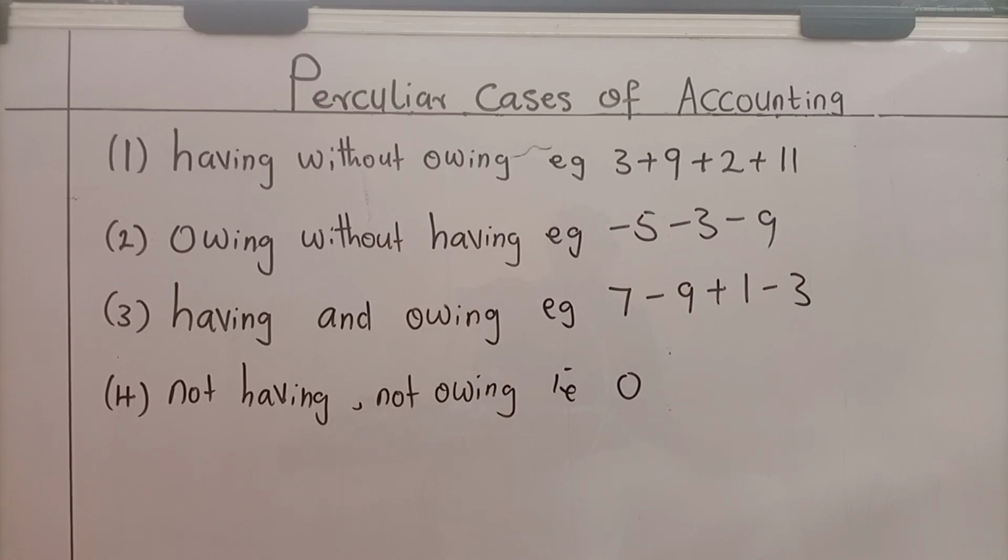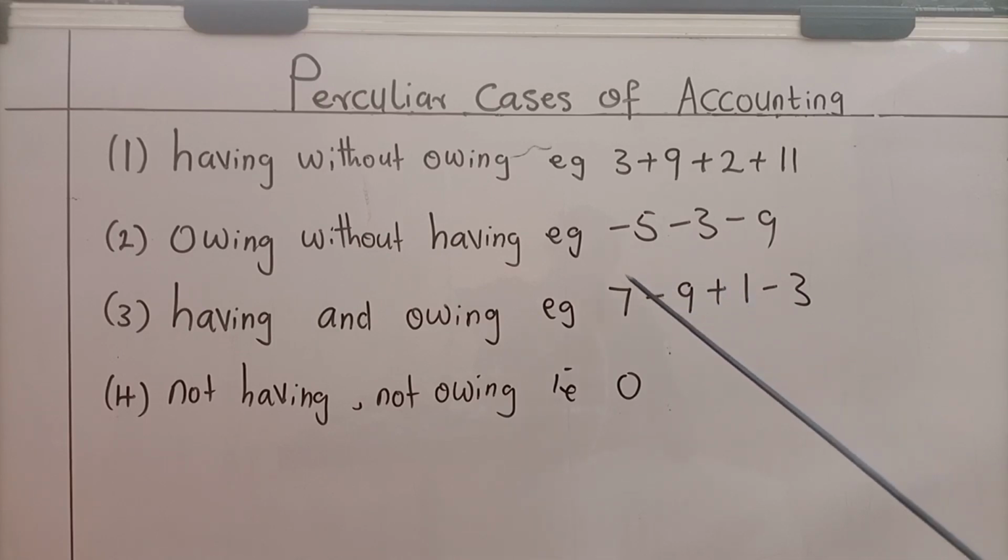A third special situation is having and owing. Sometimes in carrying out basic accounting, we discover that we have assets as well as liabilities. Example is here: 7 minus 9 plus 1 minus 3. This 7 has no sign before it. I hope you remember what is supposed to be there. Surely, plus is here but not written.